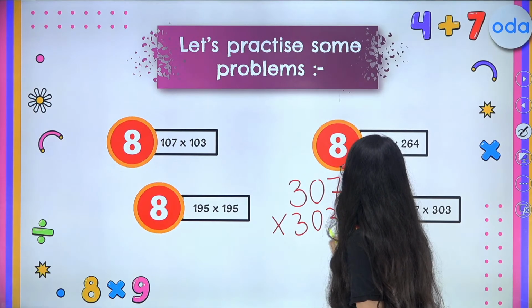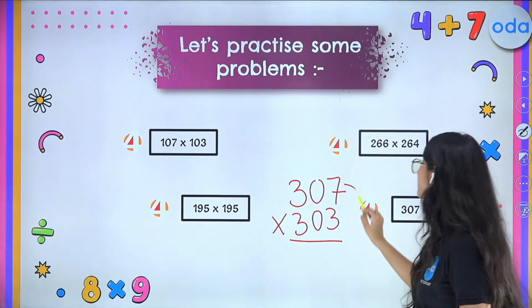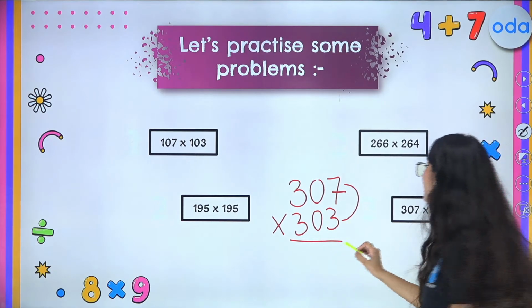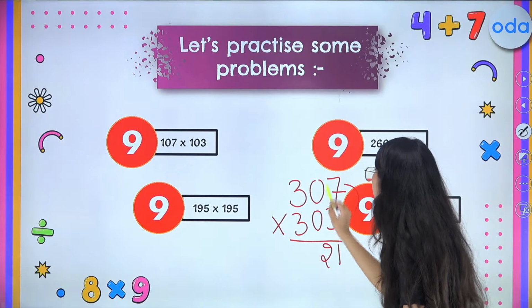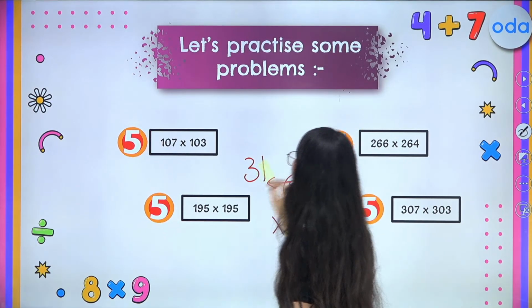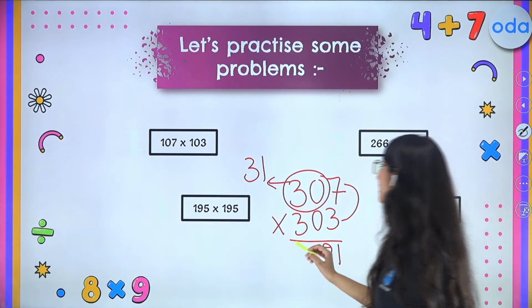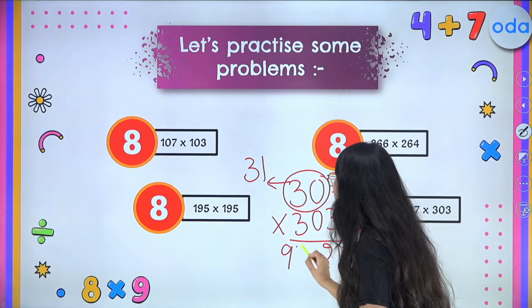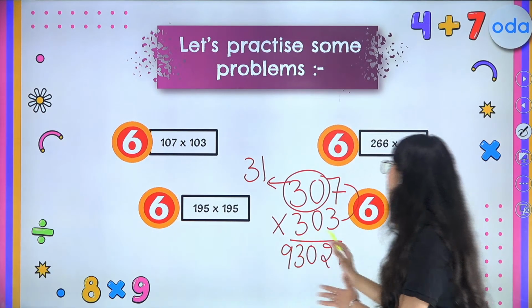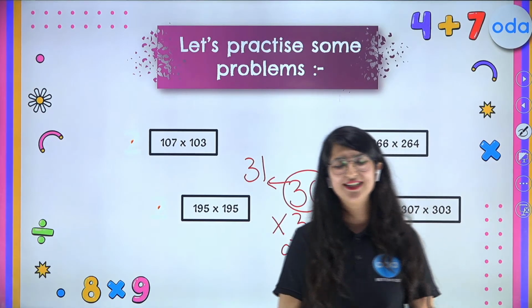So I hope you all are aware of the condition. Simply multiply your ones place digit. So 7 times 3 is 21 here. Now you are supposed to multiply 30 by its next number, that is 31. So what is 30 times 31? So everybody, it is 930. So we got the answer 93021 in fraction of seconds.